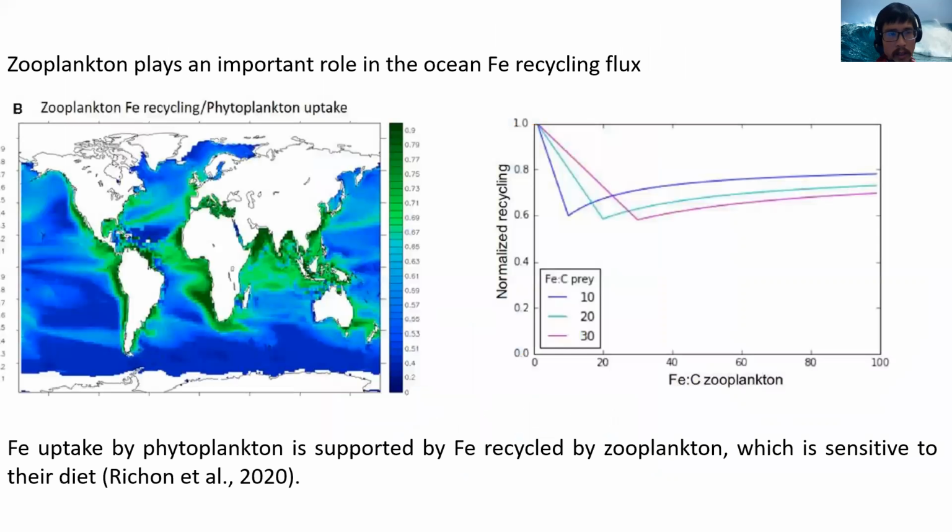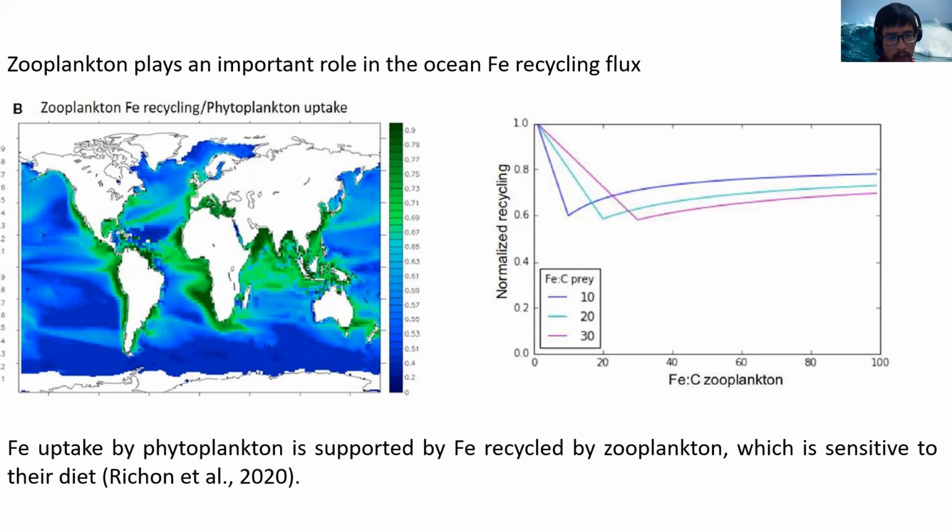But they can also play a direct role in controlling ocean iron cycling, as shown by the work of Richon et al. 2020. They showed that the iron recycling flux in the upper ocean is mostly performed by zooplankton, and that's how phytoplankton can get their iron to support their photosynthesis.